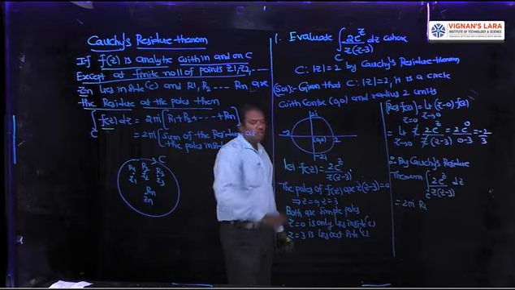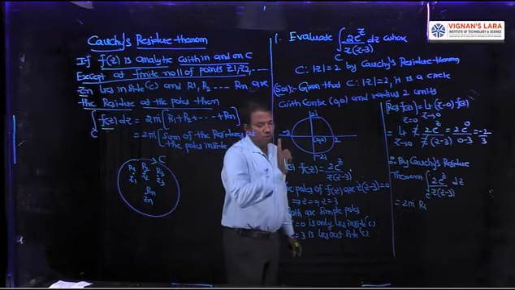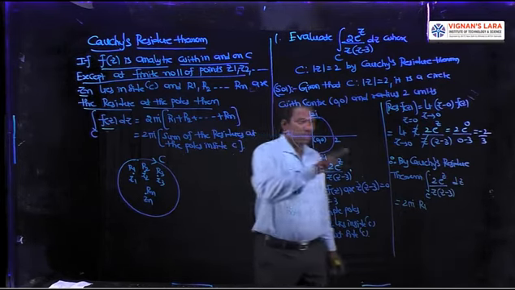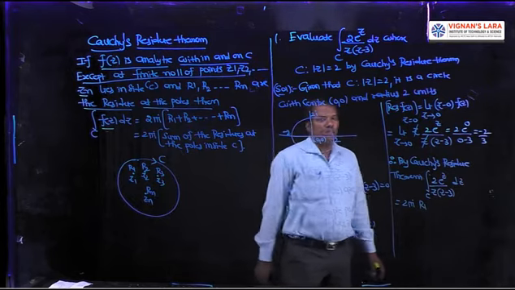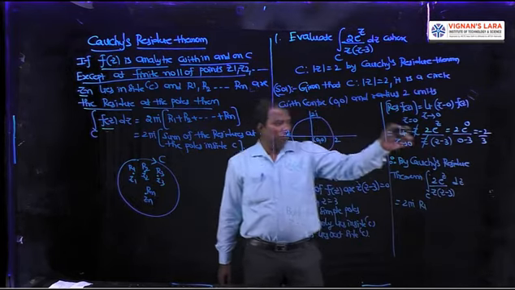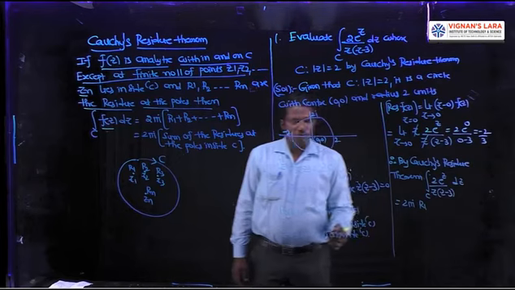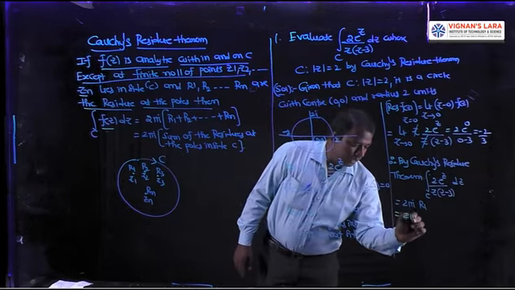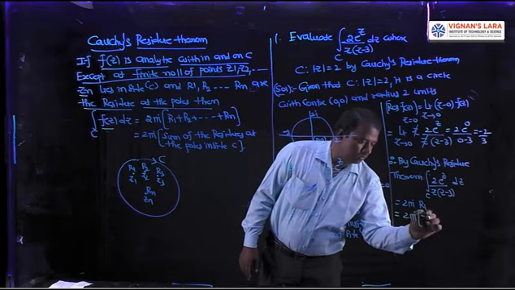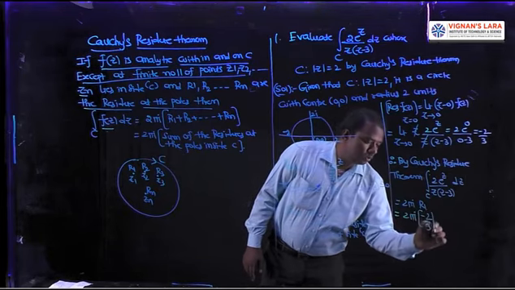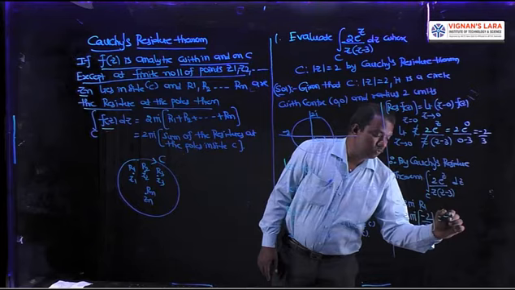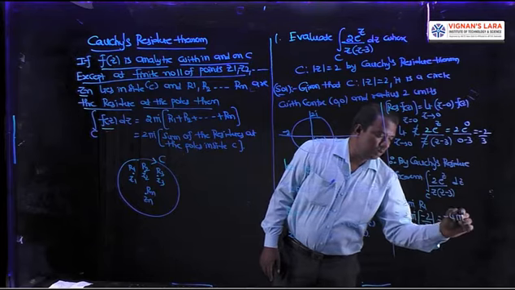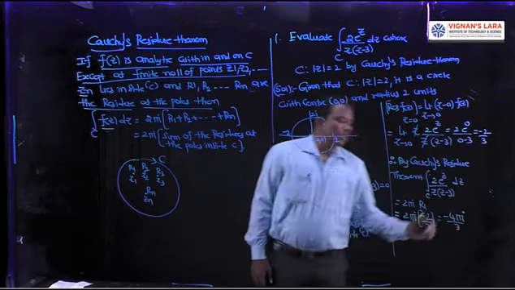Why is it r1? Here only one pole lies inside C. For that corresponding pole we are calculating the residue. That is r1, which means minus 2 by 3, the residue at 0. That equals 2 pi i into minus 2 by 3. So what is this answer? Minus 4 pi i by 3. That is the integration value.